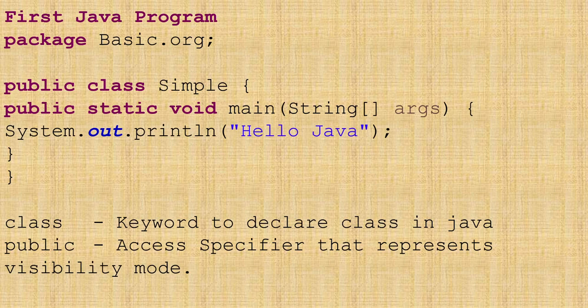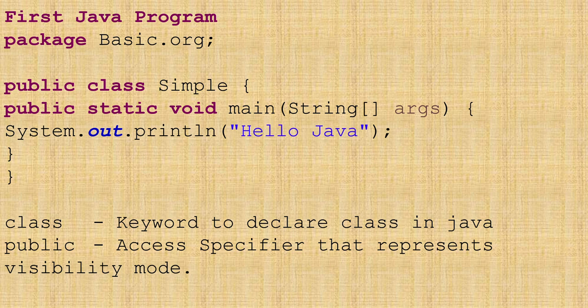Then we will have a look at the first, basic Java program. First of all, we will use an IDE for creating the Java program, and this will be the basic structure of a Java program. First, we have to create a package. We first create a project, and inside the project we create a package, and inside the package only we will create the classes.